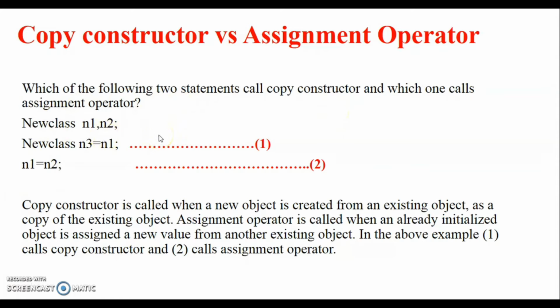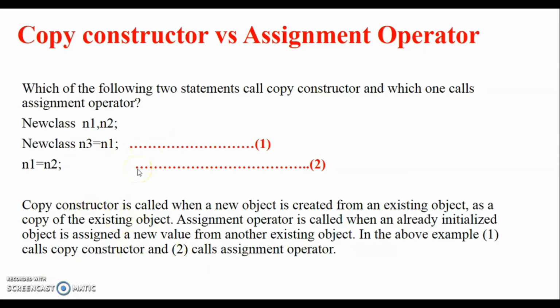So there are two statements. Let's say the first one: we have a class New and we create two objects of this class, n1, n2, and then I create another object of this class, n3, and then I say n3 is equal to n1, and in the next line I write n1 is equal to n2. So for the first part, the copy constructor will be called. For the second one, the assignment operator will be called.